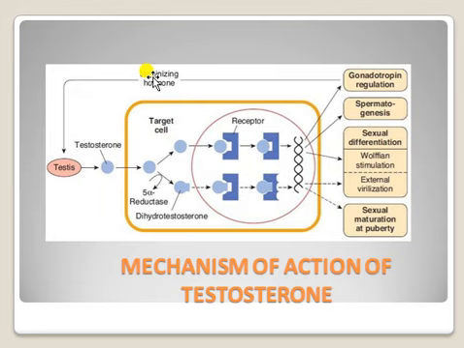That luteinizing hormone acts on the Leydig cells, and the Leydig cells release testosterone. Testosterone is formed this way, and it produces other functions: spermatogenesis, sexual differentiation, and external characteristics. This is regarding the testosterone mechanism of action.